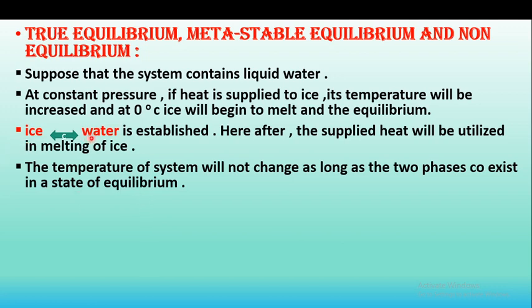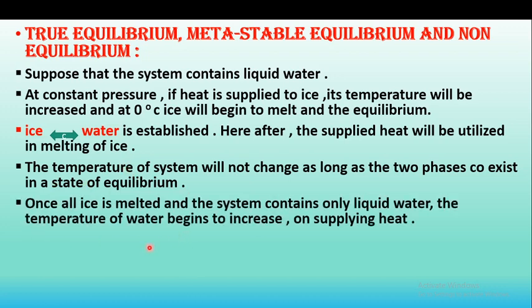Once all the ice is melted, the system contains only liquid water, and the temperature of the water begins to increase on supplying heat.